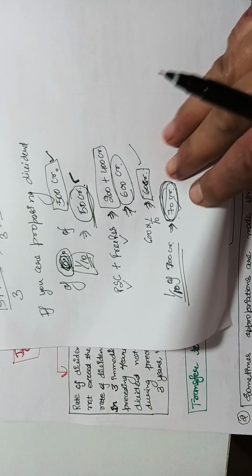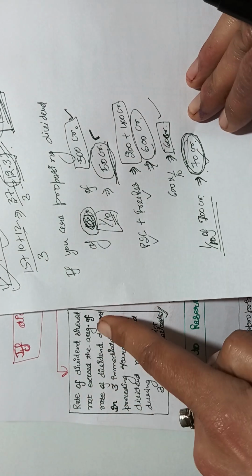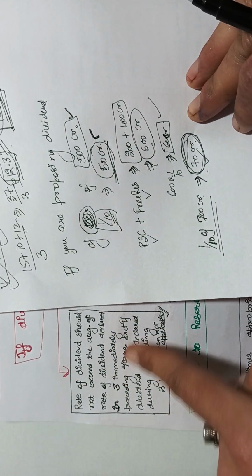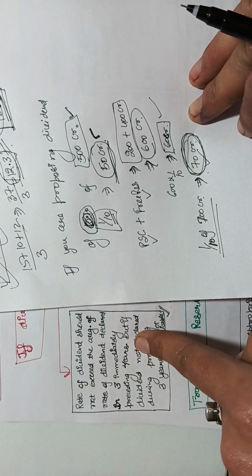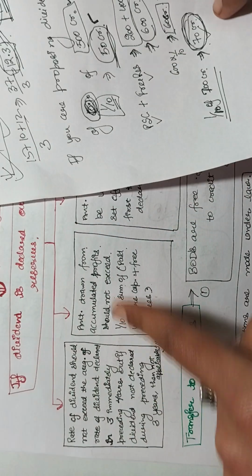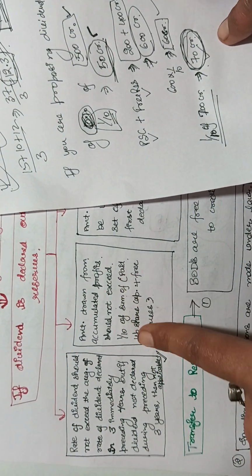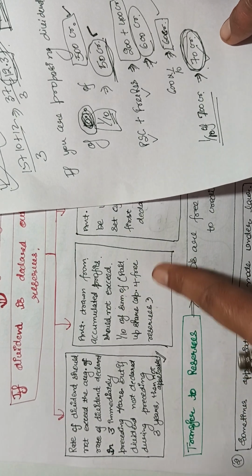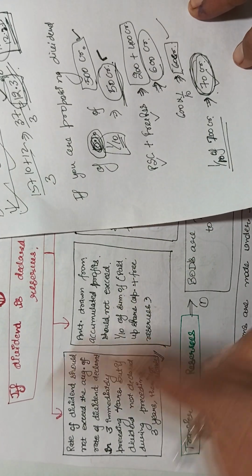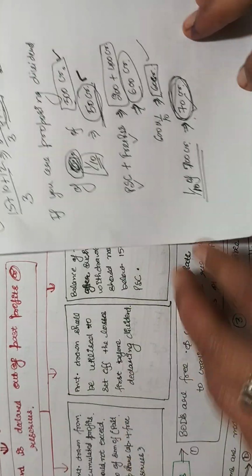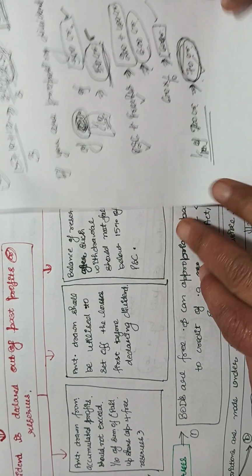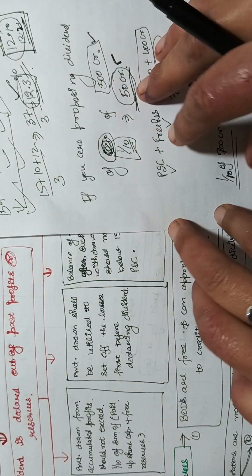So the first rule is that the rate of dividend should not exceed the average of the rate of dividend declared in the 3 immediately preceding years. And the second condition is that the amount drawn from accumulated profit should not exceed 1/10 of the sum of the paid up share capital and free reserves. I will repeat again, but let us first complete these 5 conditions.